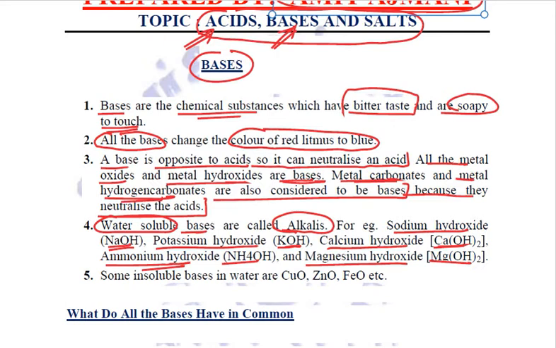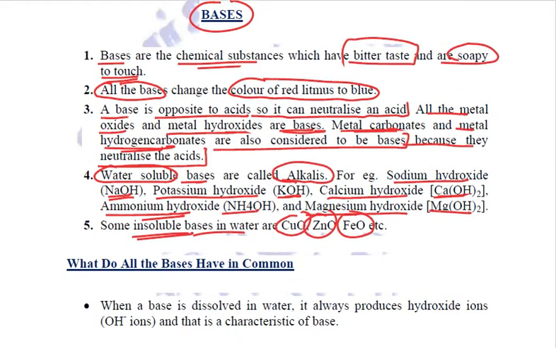Now, a quite important thing to remember is that all alkalis are bases, but all bases can't be alkalis, because not all bases are soluble in water. Examples of a few bases insoluble in water are copper oxide, zinc oxide, iron oxide. These are insoluble bases in water. You need to remember two or three examples of insoluble bases also.